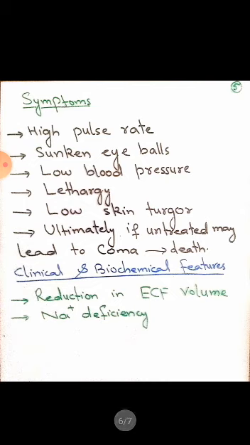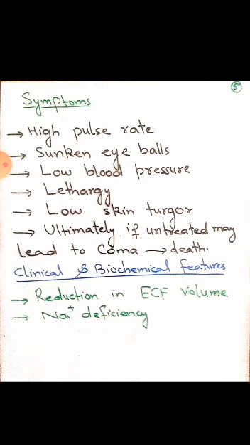Blood pressure will be low and pulse rate will be high due to the deficiency of water, because the circulatory system has to be run, and it has to be compensated by increasing the pulse rate. And blood pressure is directly proportional to the amount of water in the body, the amount of water in the ECF, blood, plasma. When water is less, pressure is less.